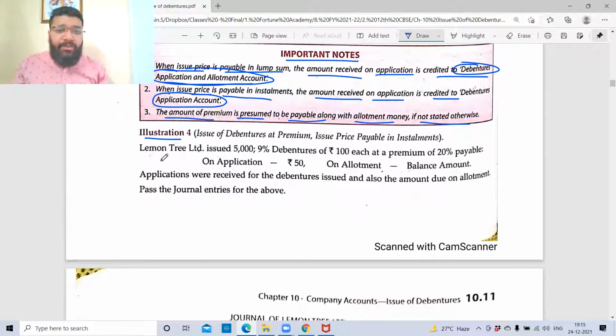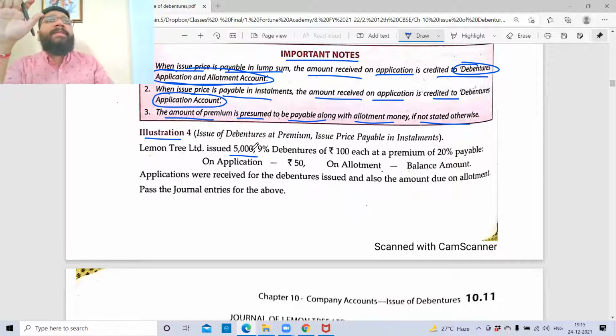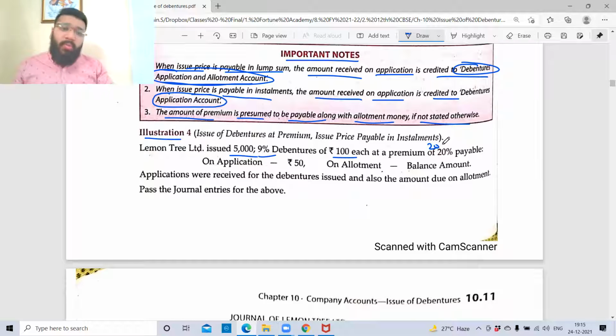Lemon Tree Limited issued 5,000 9% debentures of 100 each at a premium of 20%, payable on application 50 rupees and allotment balance. So my question to all of you, what company is this? Private or public? Because the word Limited is given, it is a public company. How many debentures are issued? 5,000. Debenture or share capital? Percentage of interest? Excellent. Face value 100. Premium 20 rupees. So issue price 120. This 120 is collected, 50 at the time of application and the balance at allotment.